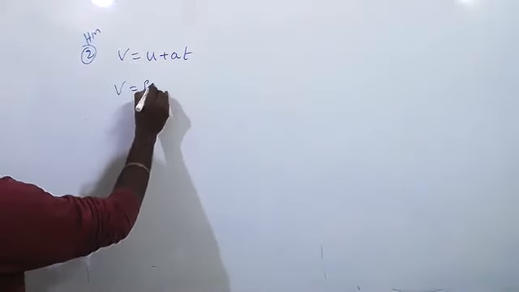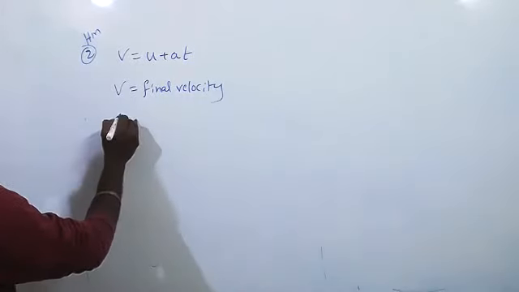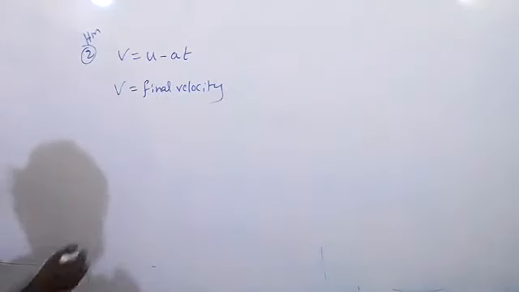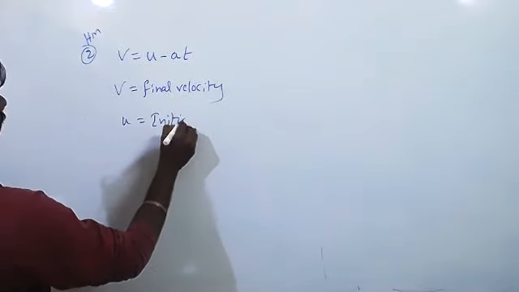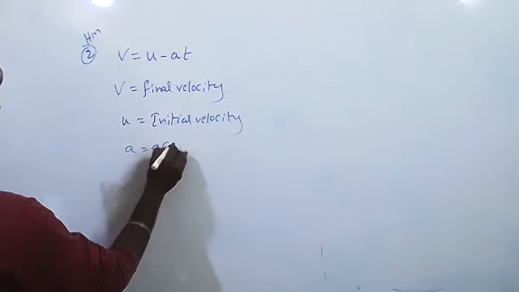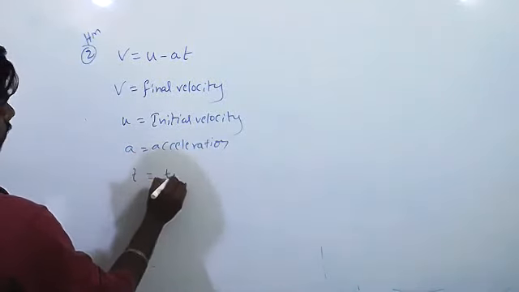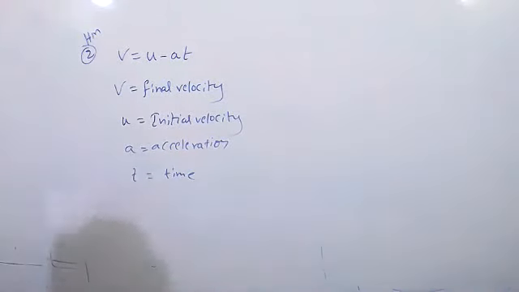V is final velocity. U is initial velocity. I have written V equal to U minus AT. Is it correct or not? You have to check. A is acceleration, and T is time. So can we do it now fast? You can. Okay, sir. Just 2 minutes.